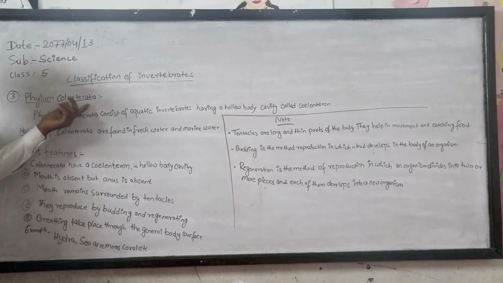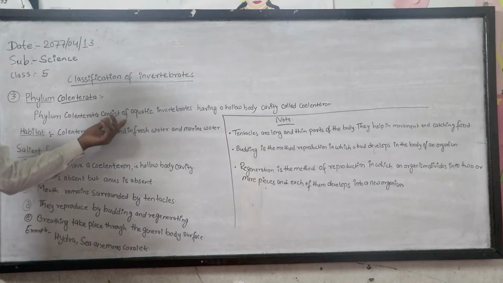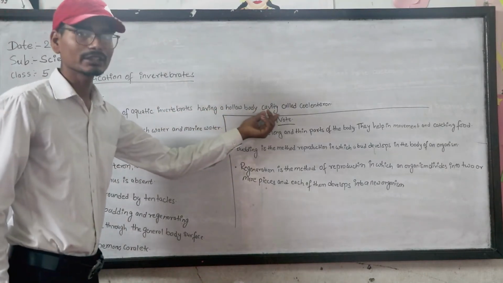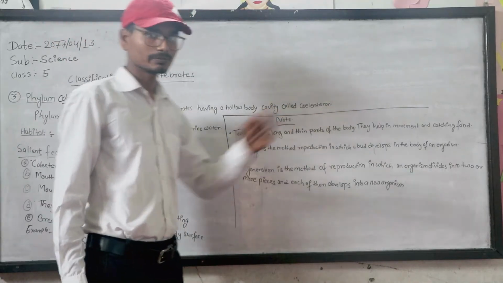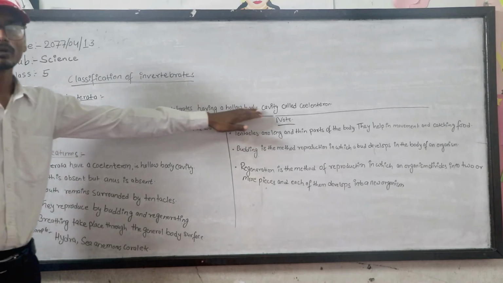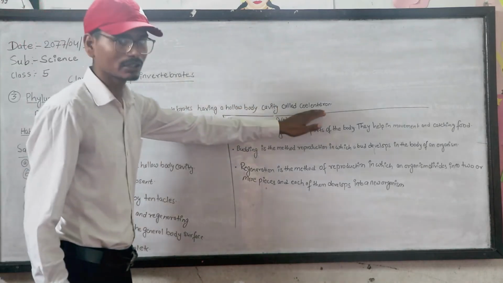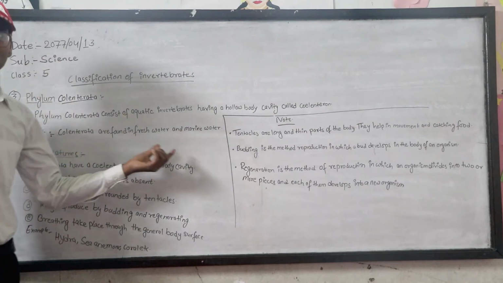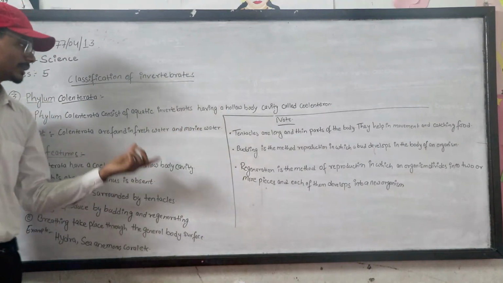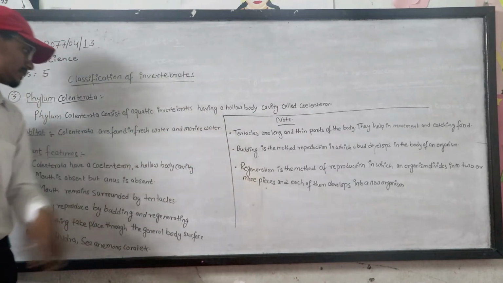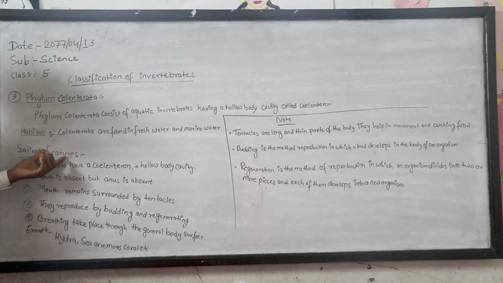Number 3, Phylum Coelenterata. Phylum Coelenterata consists of aquatic invertebrates having a hollow body cavity called coelenteron. Habitat: coelenterates are found in fresh water and marine water. Marine water means sea.